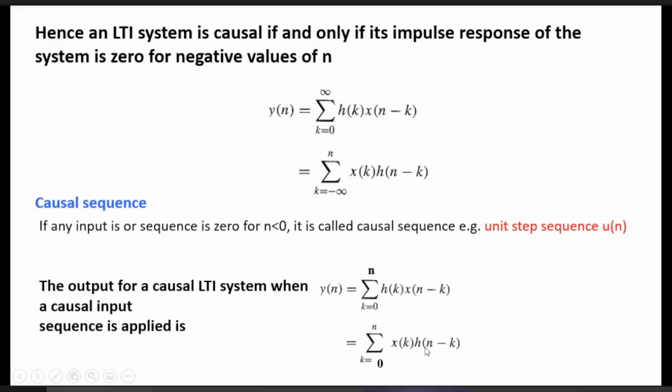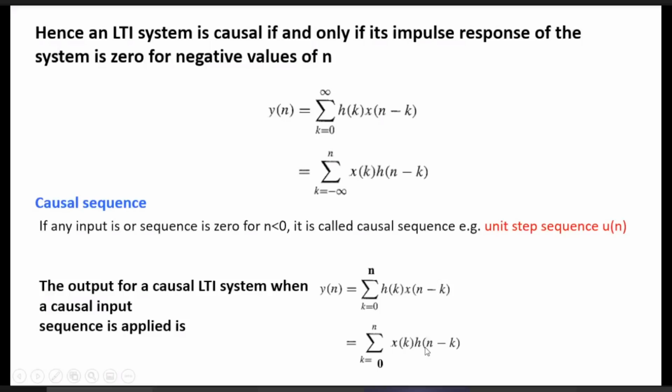If you look at the equation for convolution of output y of n and calculate the magnitude, in the second equation you see the summation over k from minus infinity to plus infinity of x of k times h of n minus k. You take the magnitude of x times the magnitude of the impulse response.